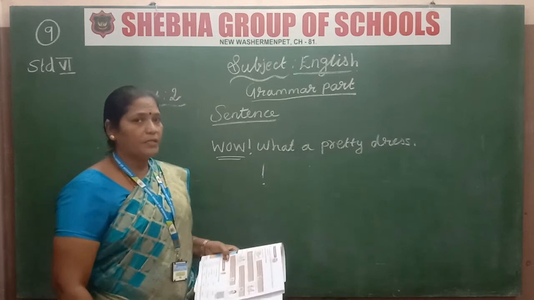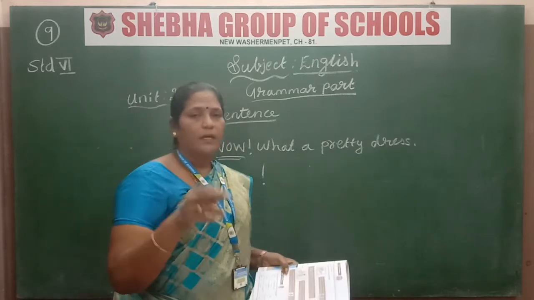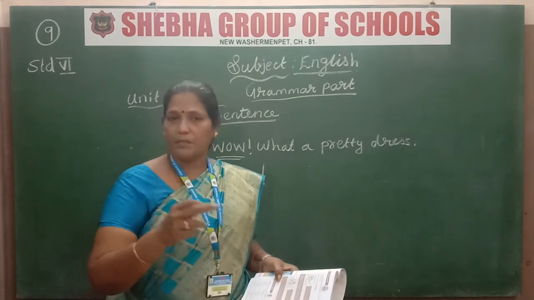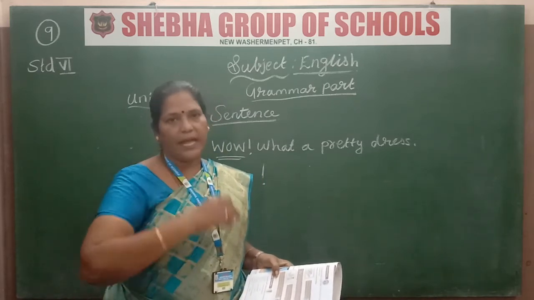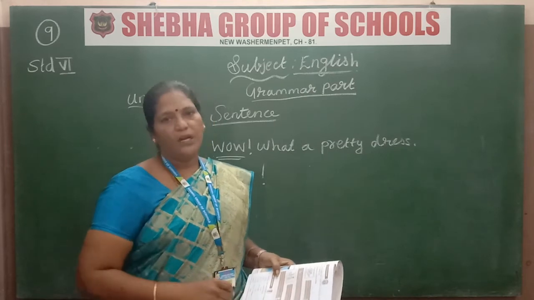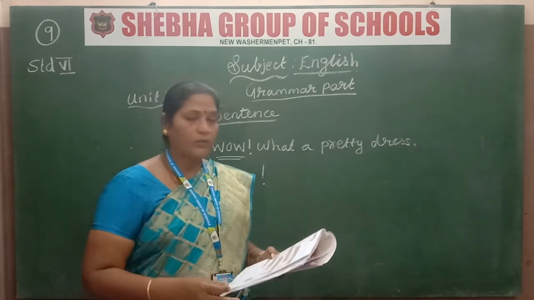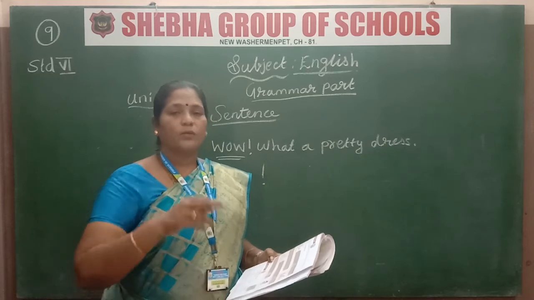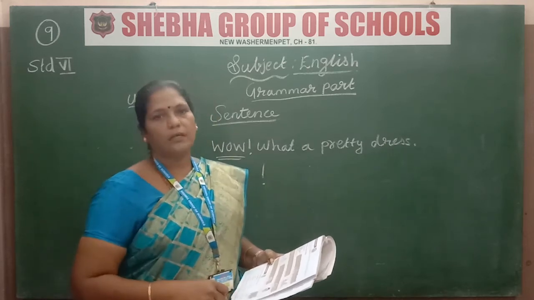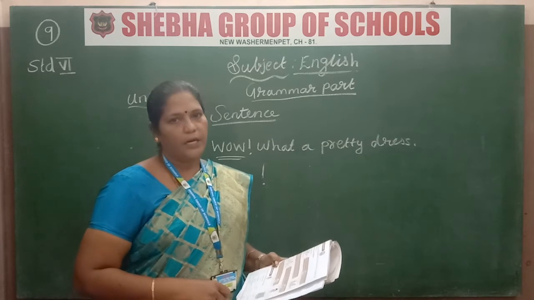So today we saw about the sentence. The first one is the assertive sentence, that means a statement also we can say. It starts with a capital letter and ends with a full stop. The second one is the interrogative sentence, that means asking a question. So the last will come as a question mark. That is known as the interrogative sentence.